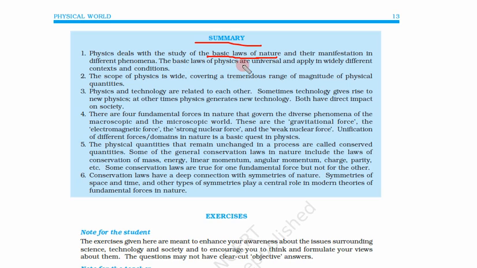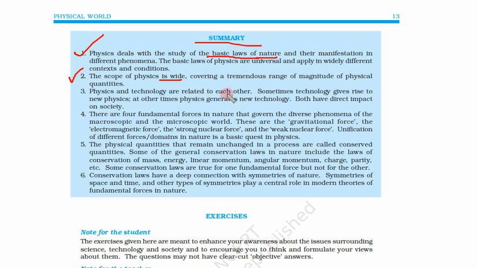The basic laws of physics are universal and applied in widely different contexts and conditions. So these laws are universal, that means they can be applied anywhere, as we have seen in the examples of a falling apple, the moon moving around the earth and the earth moving around the sun. The scope of physics is wide, covering a tremendous range of magnitudes of physical quantities. So we have seen lengths much smaller than the nuclear length, that means 10 to the power minus 15 meter, to the length of the observable universe. So the scope of physics is very wide.